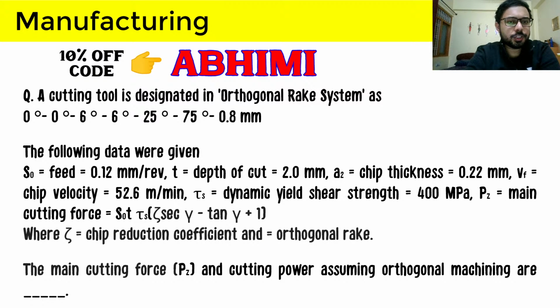So the next question is from the orthogonal rake system or orthogonal machining, and simply we can just say this question is from metal removal topic. You can see at the bottom part what is being asked, and a lot of data have been provided to us, and also a new type of equation is there.